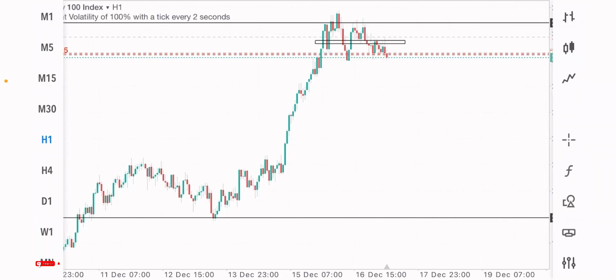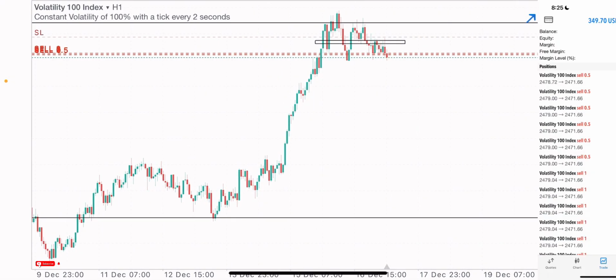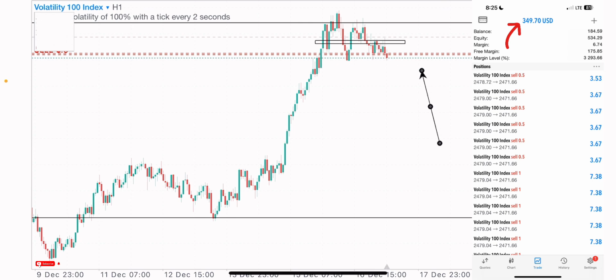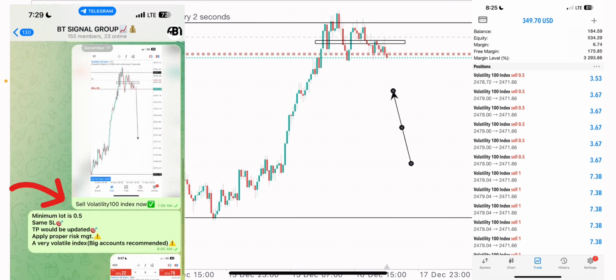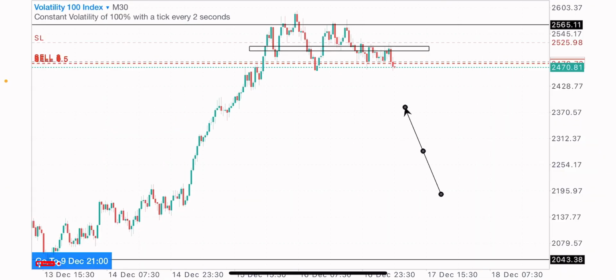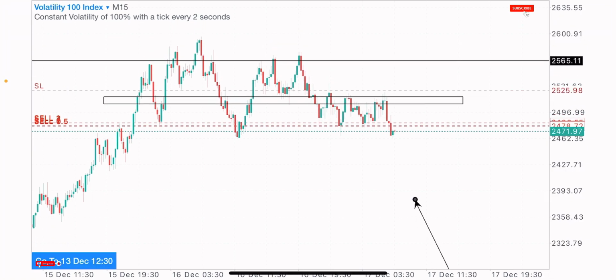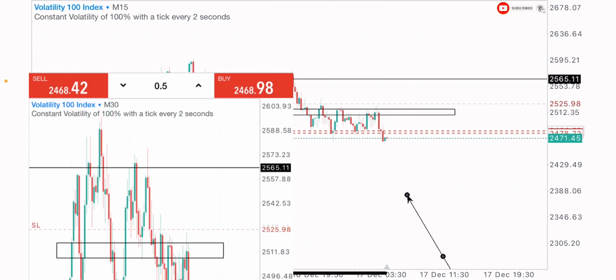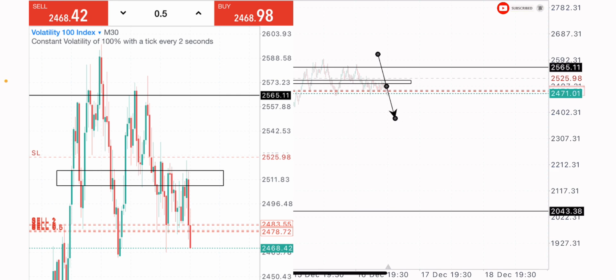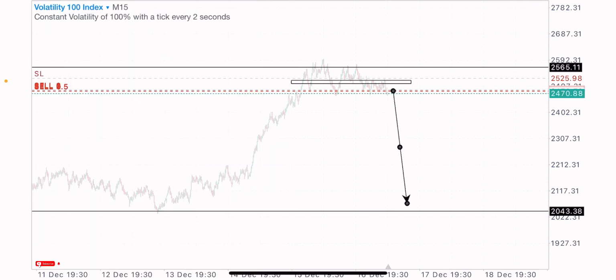So guys, I'm on a sell trade on volatility 100 index. I just got into the trade now. This signal was shared and we are moving in profit already. So what gave me this sell view on this index? More sales is expected basically. More sales expected on volatility 100 index. Right, this is my target level on this index.